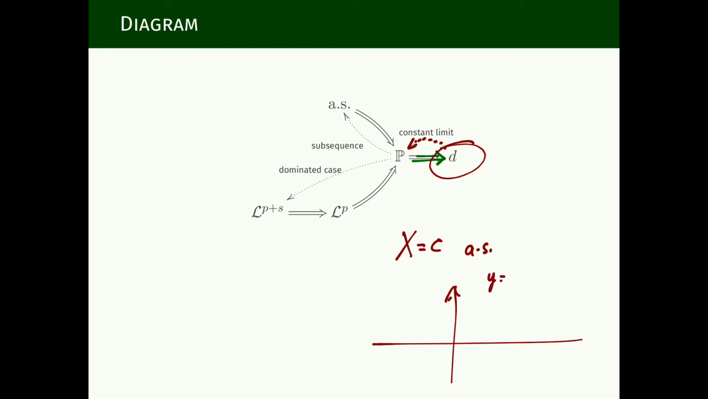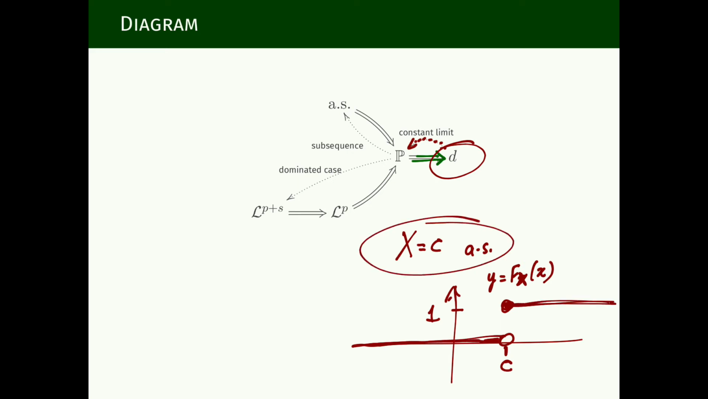if we plot y equals F_X of x, its distribution function is a very boring one. It looks like this. It's a random variable that's not very random. So in that case, convergence in distribution will imply convergence in probability.